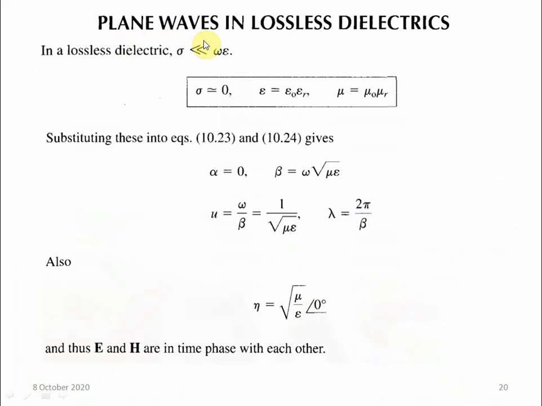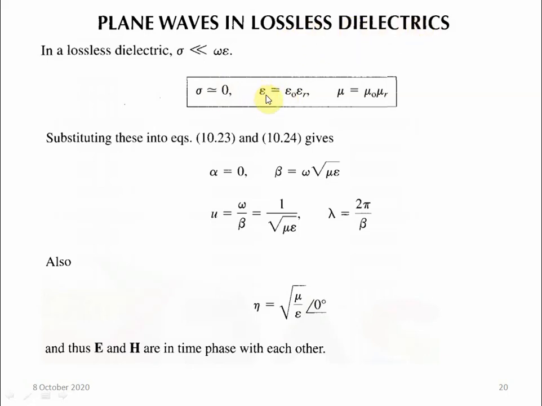Now if we move towards the plane waves in lossless dielectric, previously we have discussed lossy dielectric, now it is lossless dielectric. So in lossless dielectric, sigma is very much lesser than omega epsilon. It means it is lossless, so it is something like a perfect dielectric, so it will not allow conductivity. That's why conductivity is near to zero. Now it is not a perfect dielectric, so it is not perfectly zero, but it is close to zero or equivalent to zero, since it is a lossless dielectric.